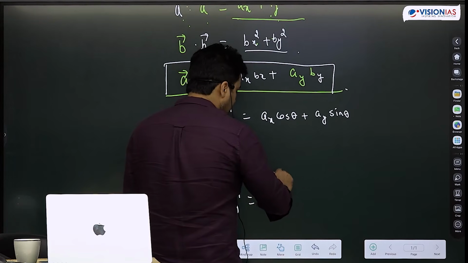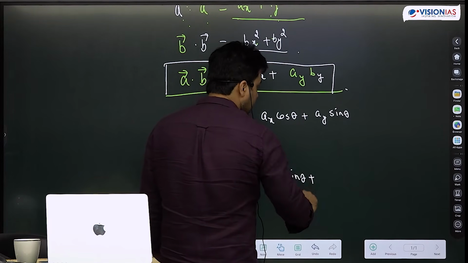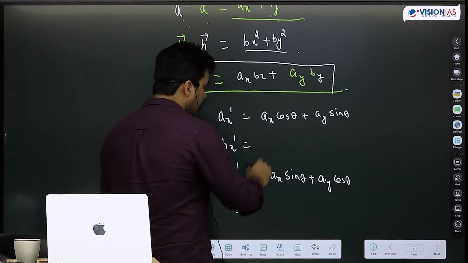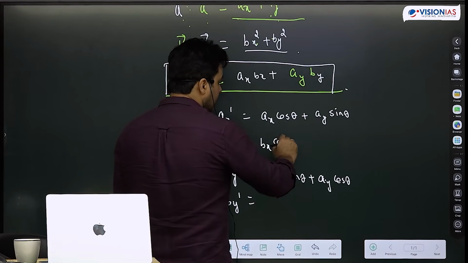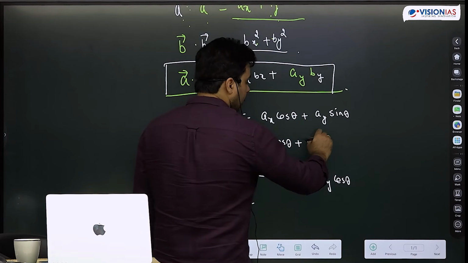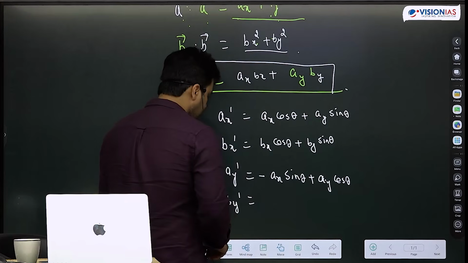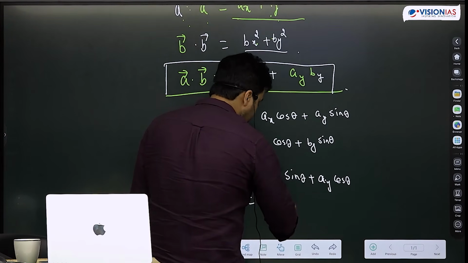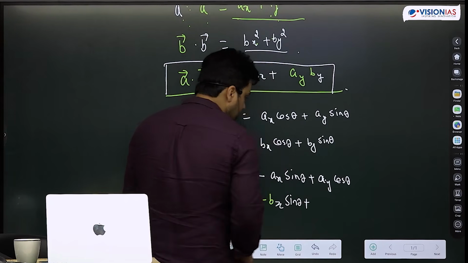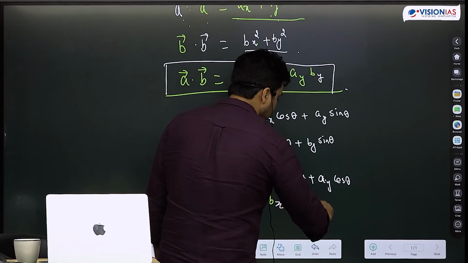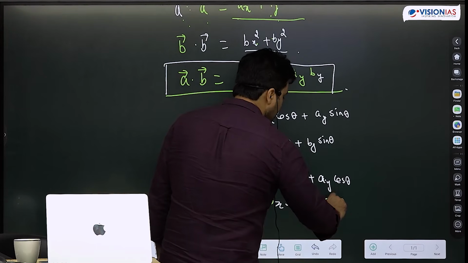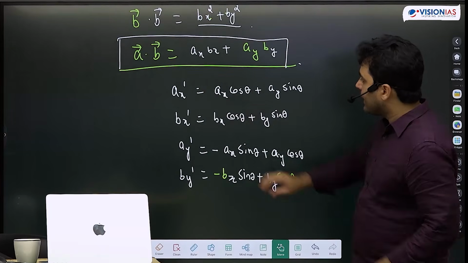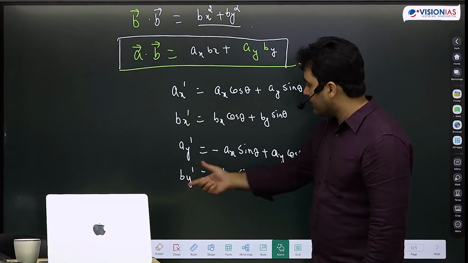Ay dash will be minus ax sin theta plus ay cos theta, and bx dash will be bx cos theta plus by sin theta, and by dash will be minus bx sin theta plus by cos theta. So I want you to multiply that ax dash bx dash and add to ay dash by dash.